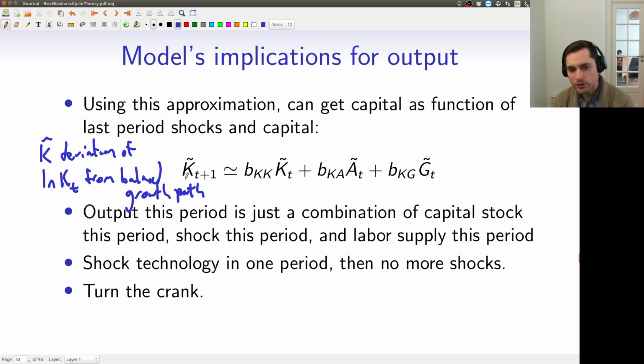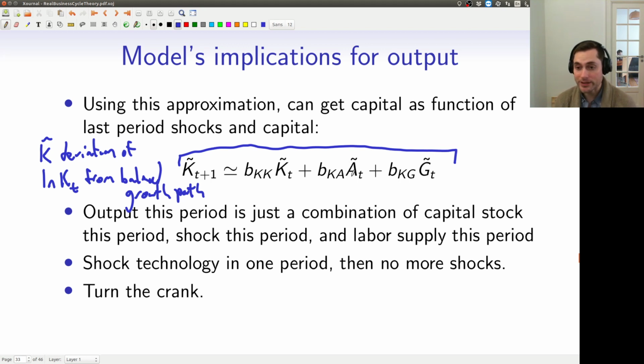So once you have this equation, then that's going to actually help us a lot. If we knew what BKK was, BKA was, and BKG was, we can actually do quite a bit with this model because this is going to link period t to period t plus 1. So for instance, we know how labor evolves. That's exogenous by assumption. We know how At evolves.